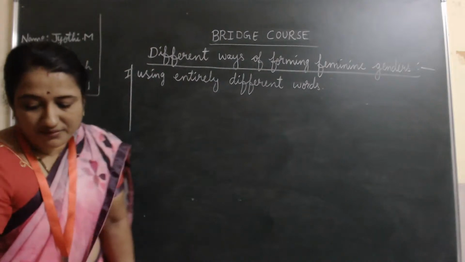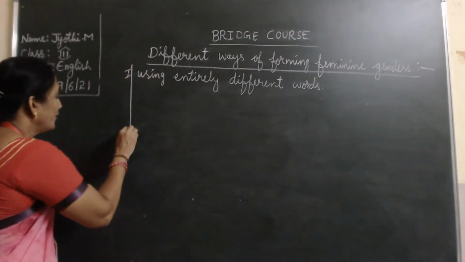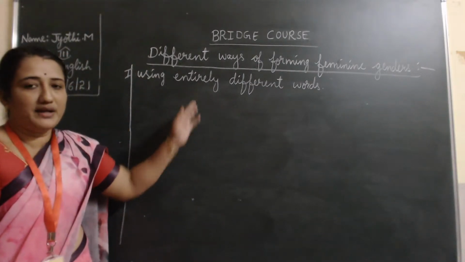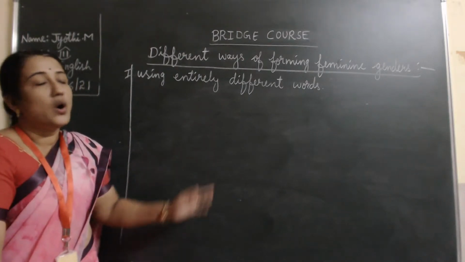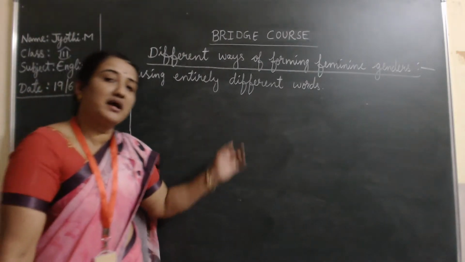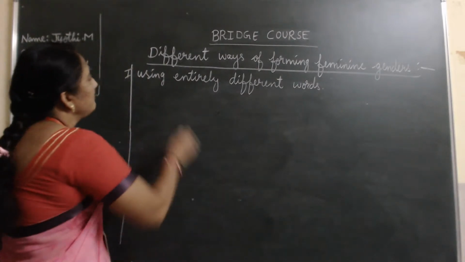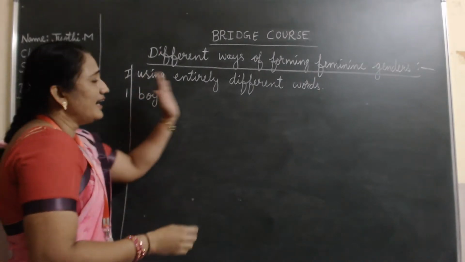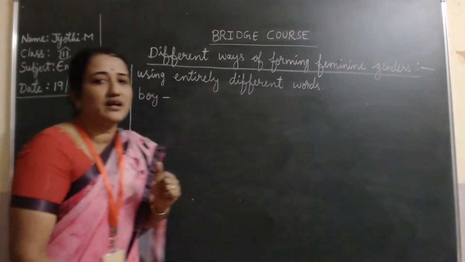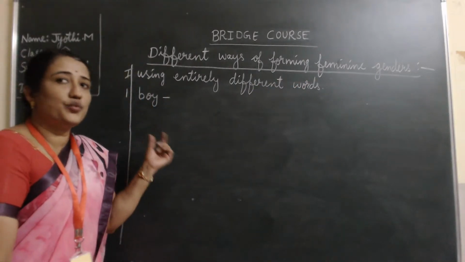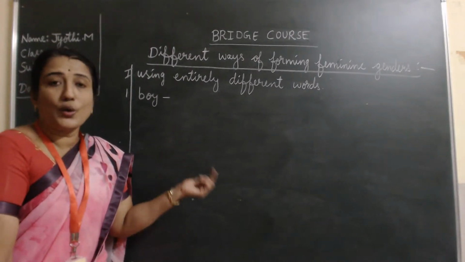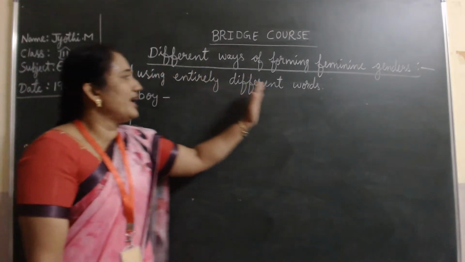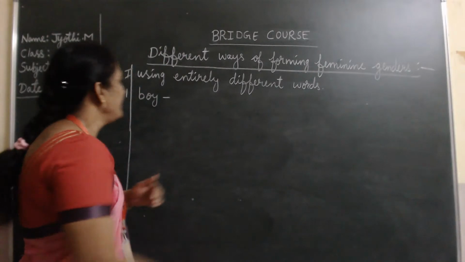See, by putting a different word, I showed you the example of boy, brother will become sister, father will become mother, king will become queen, horse will become mare, hero will become heroine. Yes, now we'll see some of the examples. First, boy. You are putting an entirely different word to form a feminine gender. For some other ways, you have to just change one or two alphabets, or sometimes you can put a different word in front of that. But here you are putting an entirely different word where you are forming the feminine gender.